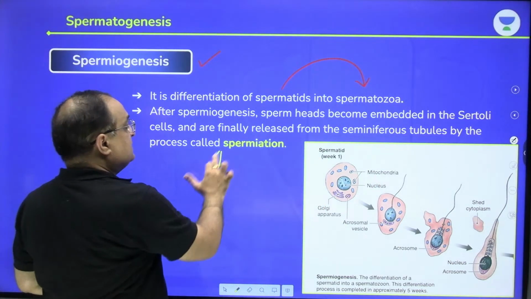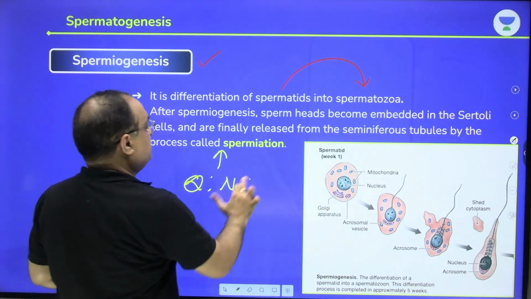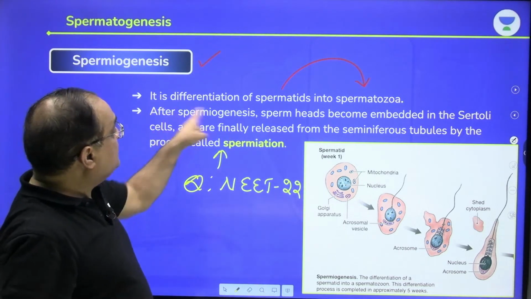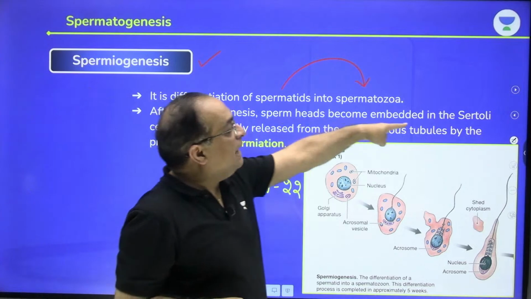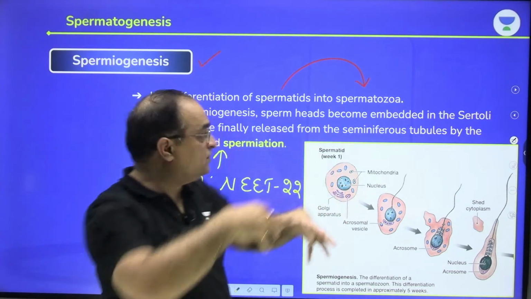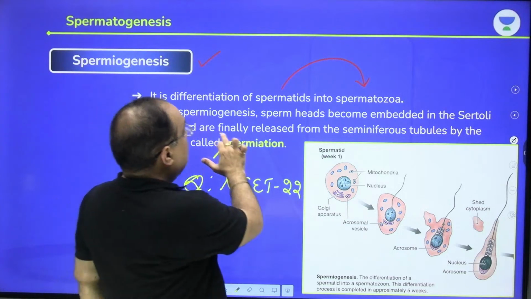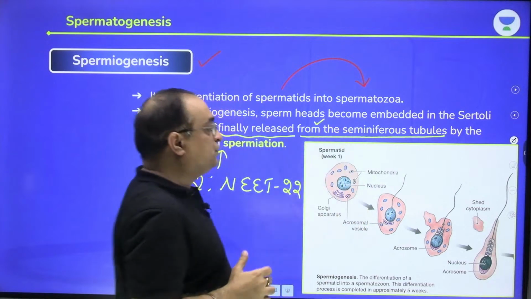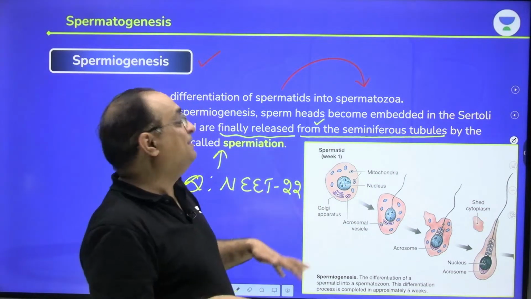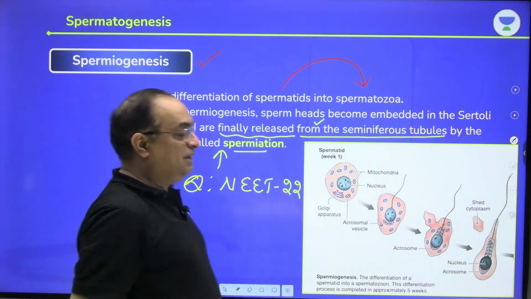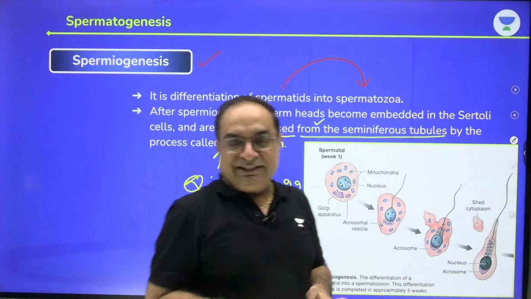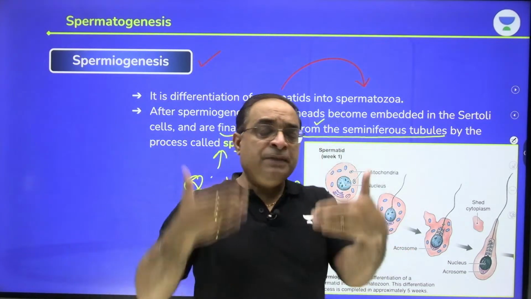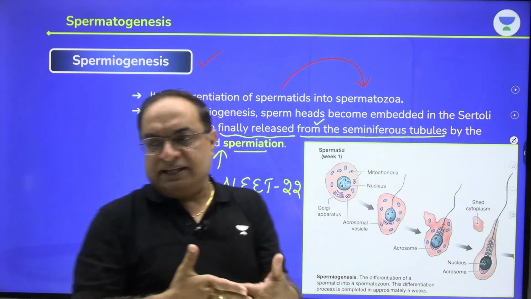Now this sentence is very important. A question was framed in NEET 2022 from this sentence. After spermiogenesis, sperm head becomes embedded in the Sertoli cell, and they are finally released from the seminiferous tubule. Students got confused whether from the seminiferous tubule or into the seminiferous tubule by the process called spermiation. So there was a little controversy in NEET 2022 when this question was there, but the statement given is right. Technically it should be that they are released from the membrane of the Sertoli cell into the lumen of the tubule.